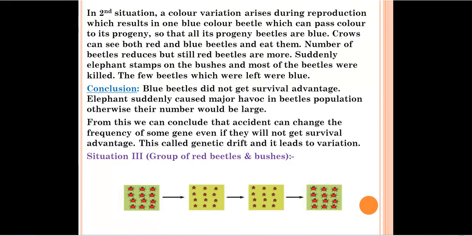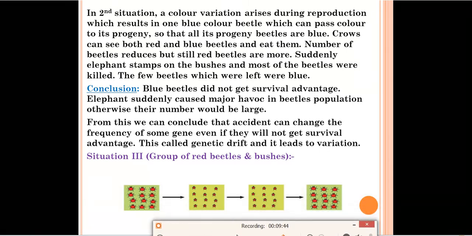In the second situation, a color variation occurs during reproduction, which results in one blue beetle which can pass its color to the progeny, so that all its progeny beetles are blue. Crows can see both red and blue beetles. Yes, it is possible that the crow will see both red and blue beetles on the leaves and eat them. The number of beetles will reduce, but still the number of red beetles was more. You can see in that diagram, but suddenly one elephant will come and stamp his foot on the beetles. The beetles will be killed.